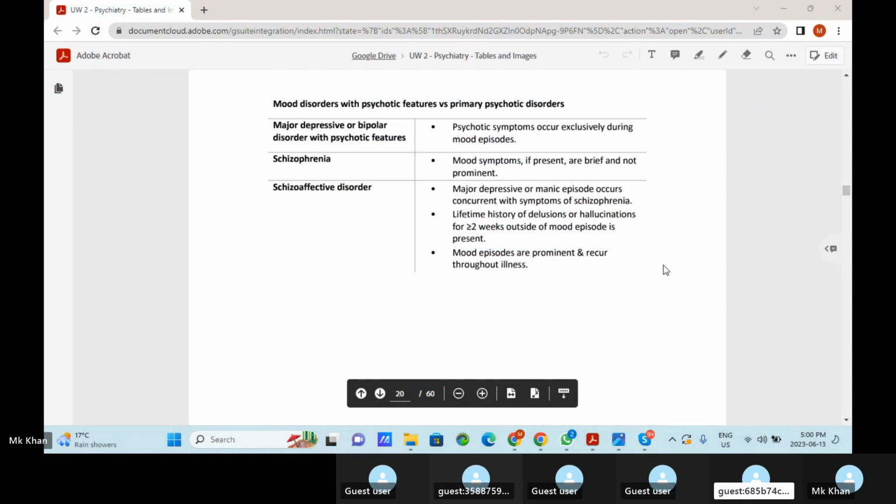Major depressive or bipolar disorder with psychotic features: psychotic symptoms occur exclusively during mood episodes. Schizophrenia: mood symptoms, if present, are brief and not prominent. Schizoaffective disorder: major depressive or manic episode occurs concurrent with symptoms of schizophrenia. Lifetime history of delusion or hallucination for greater than 2 weeks outside of mood episode is present. Mood episodes are prominent and recur throughout the illness.